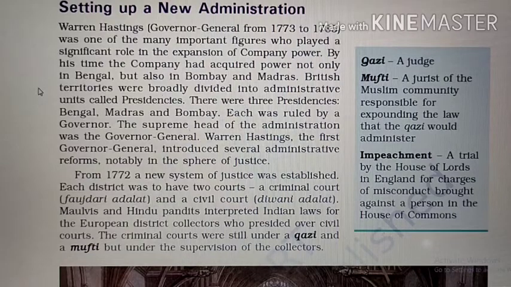By 1778, a code of Muslim laws was also compiled for the benefit of European judges. Under the Regulating Act of 1773, a new Supreme Court was established, while a Court of Appeal, the Sadar Nizamat Adalat, was also set up at Calcutta.